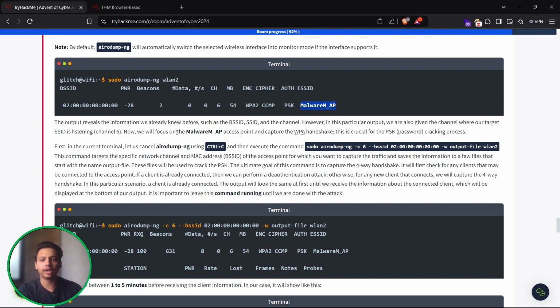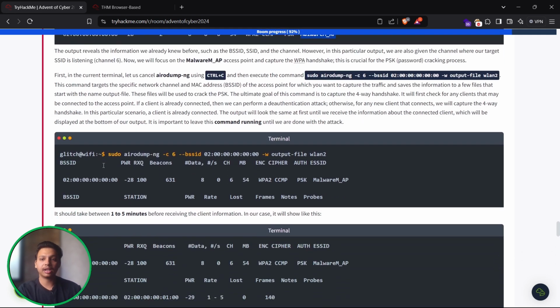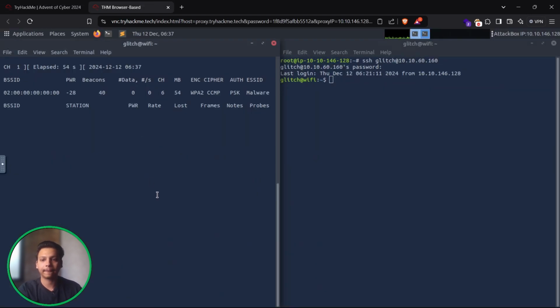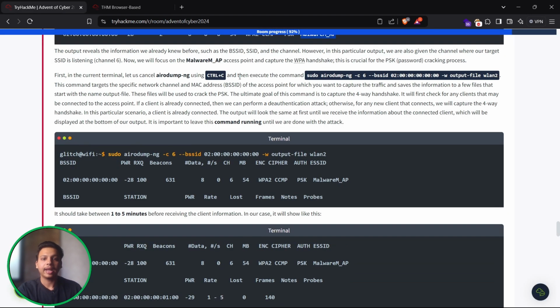So now we will focus on the access point and capture the WPA handshake. This is crucial for PSK password cracking. First, in the current terminal, let's cancel the airodump-ng using Control C. Okay, and then execute the command, that is sudo airodump-ng -c, that is channel 6, then the BSSID of that network, and we are saving the output file as wlan2.